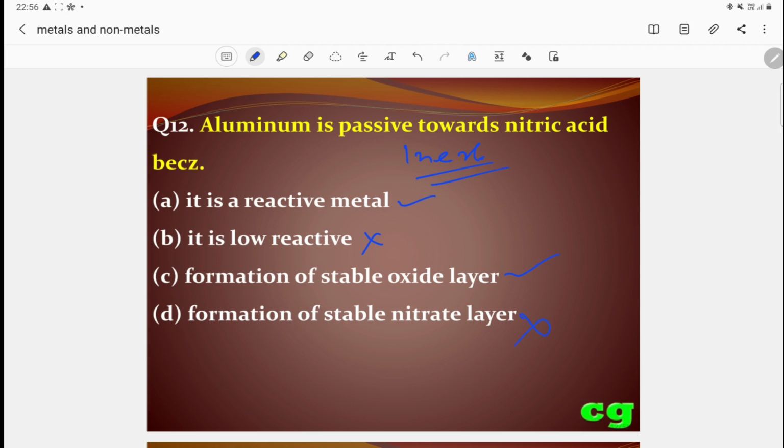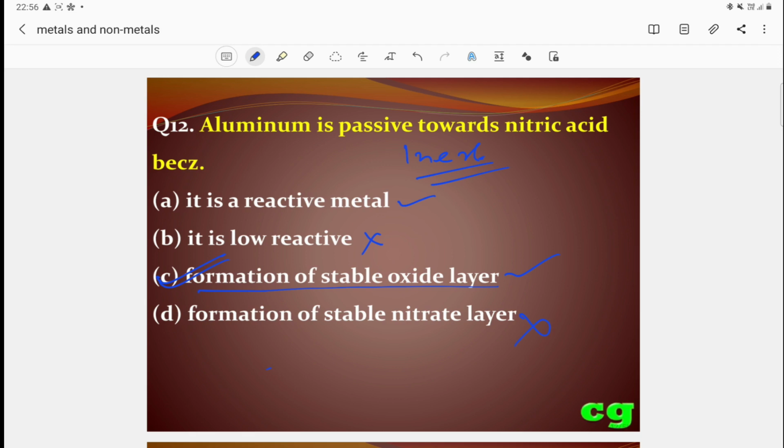Although aluminum is a reactive metal, as per the question here, the correct answer is formation of a stable oxide layer. Due to the formation of a stable oxide layer on the surface of aluminum, it does not react further with oxygen.